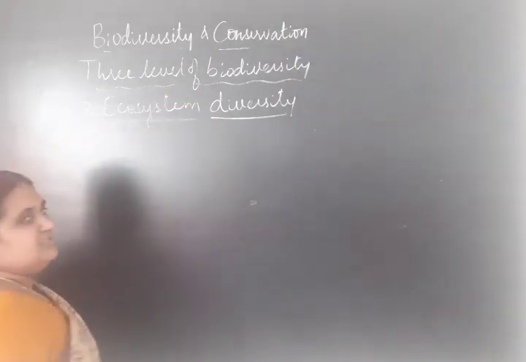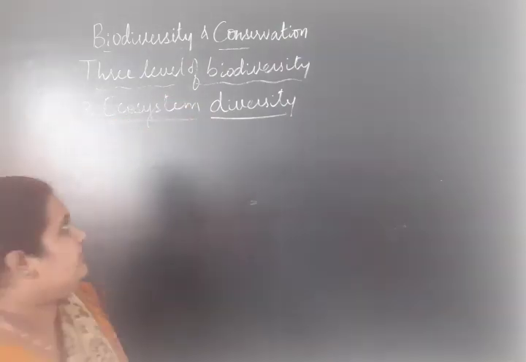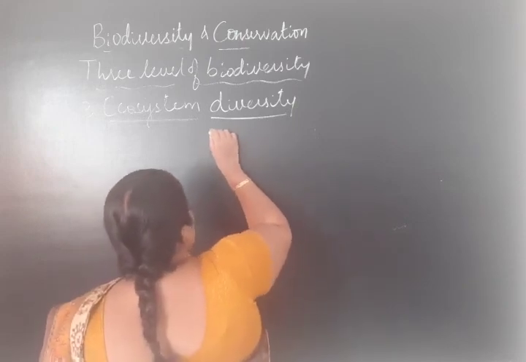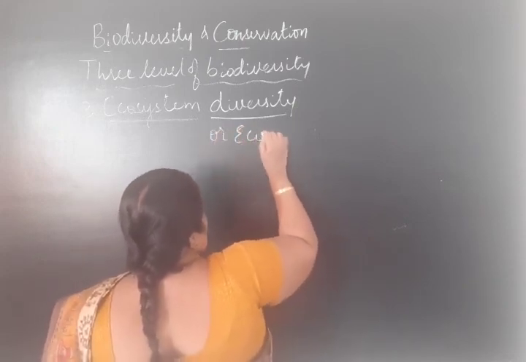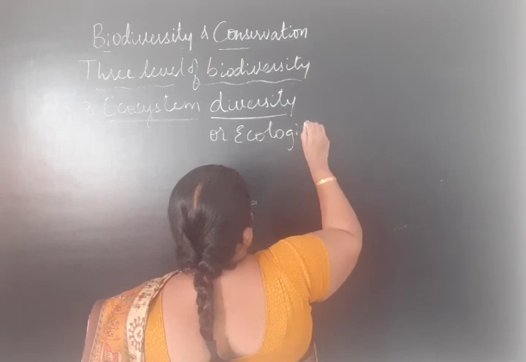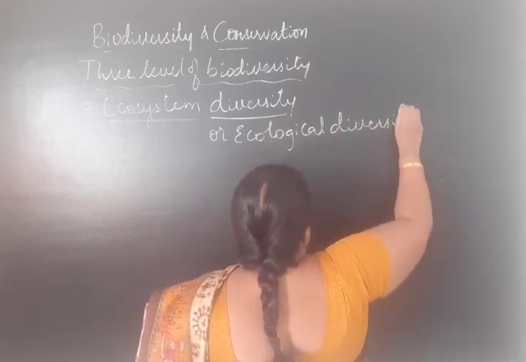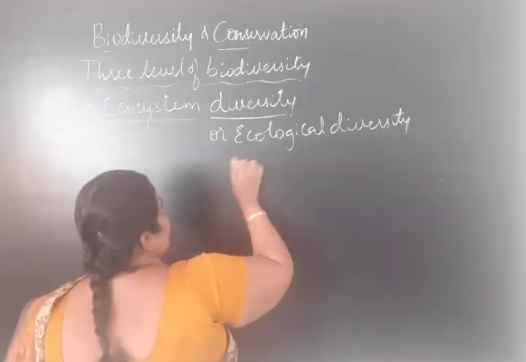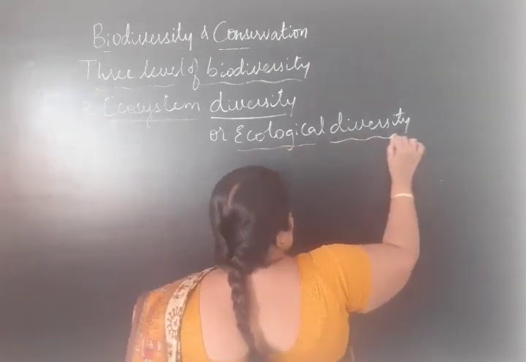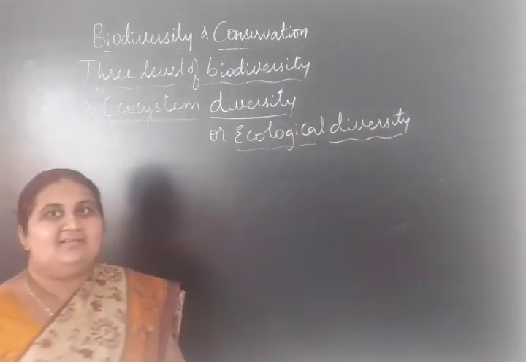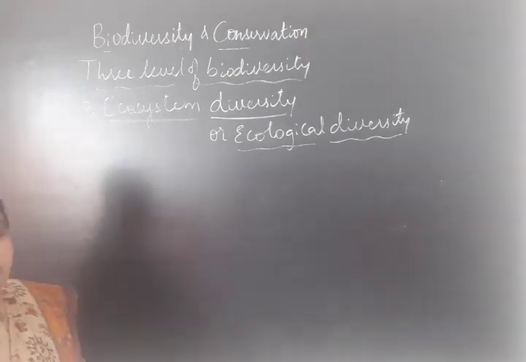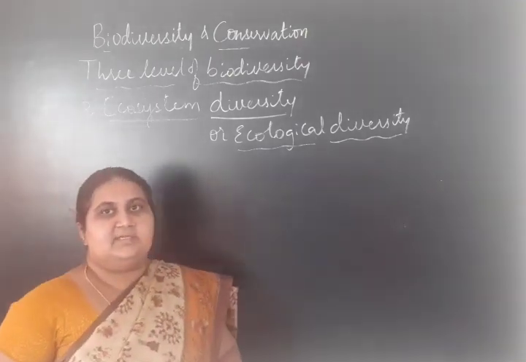The third is called ecosystem diversity, or ecological diversity.